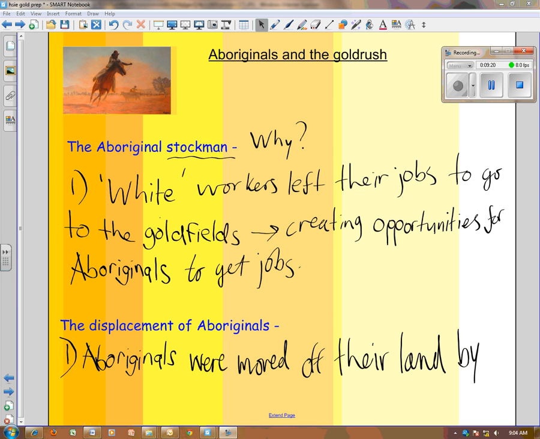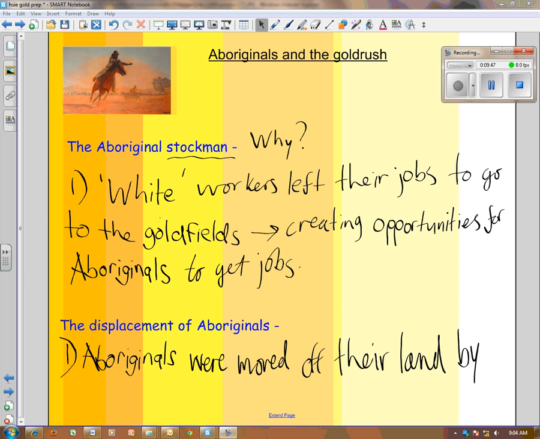Well, white workers, European workers, left their jobs to go to the goldfields, and they created opportunities for Aboriginals to get jobs. So most farm hands were just European, white farm hands, and they left to go to the goldfields. They joined the gold rush, so there were suddenly opportunities for Aboriginals or Indigenous Australians to get employment at these farms. So you got more Aboriginal stockmen then.